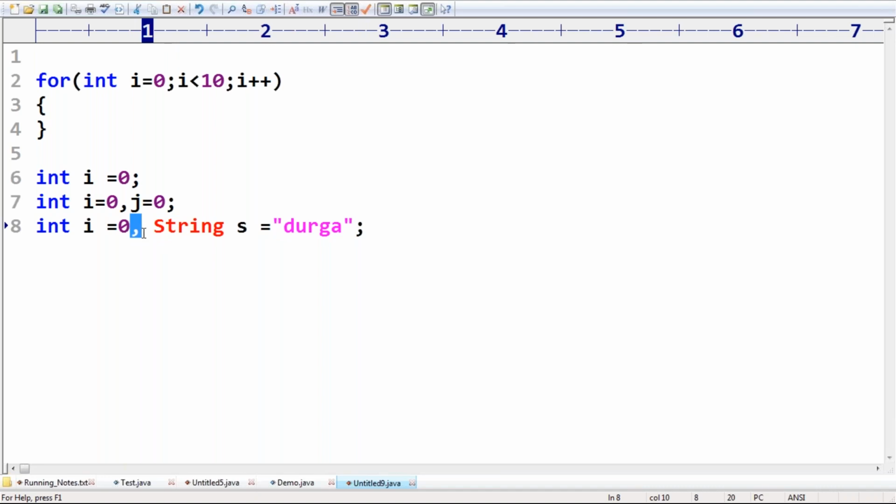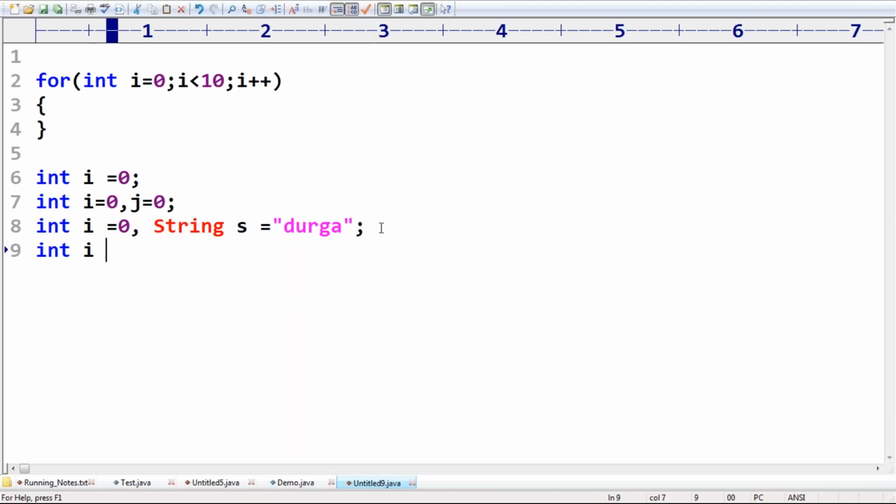Okay, but if I take the semicolon, the initialization section is completed and the conditional check is going to start; the compiler is going to consider it. So the important conclusion here is: I want to declare multiple data type variables in the initialization section. Can you please tell which thing is allowed in the initialization section? Is it possible to declare like this or not?